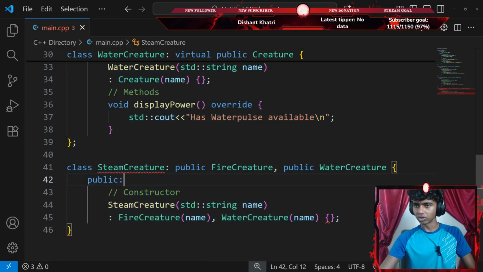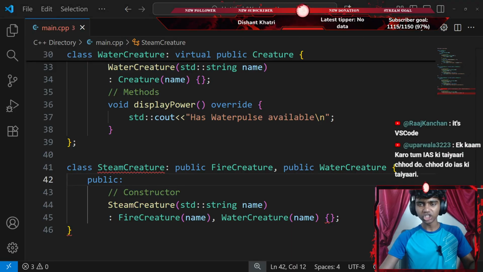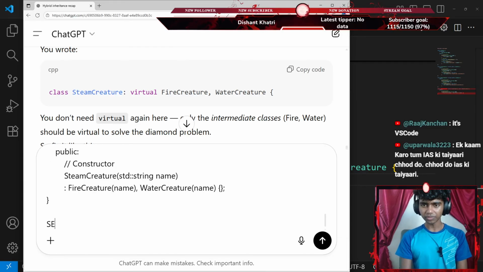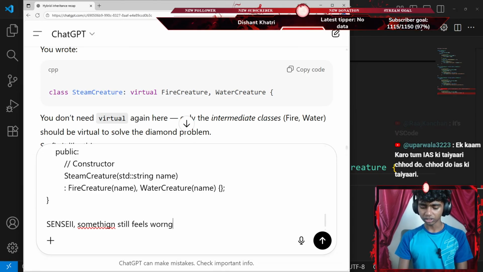I'll go with Control C again. Okay, let's get ChatGPT back up here. There we go. Let's go ahead and paste. Let's go with Shift Enter and say something like, Sensei, something still feels wrong.